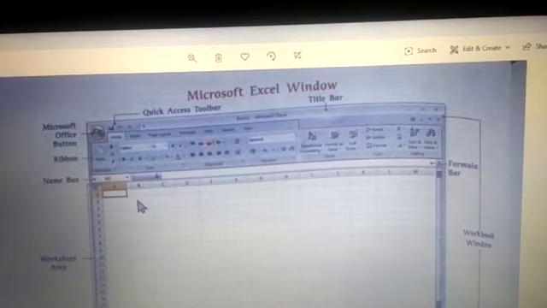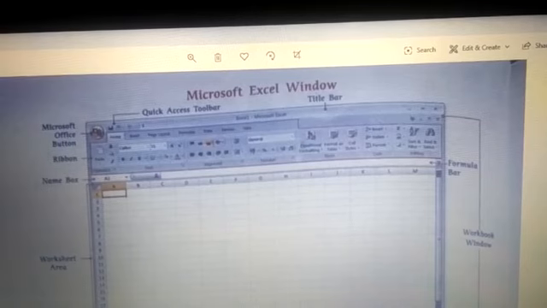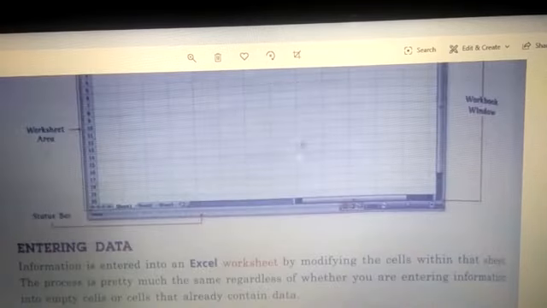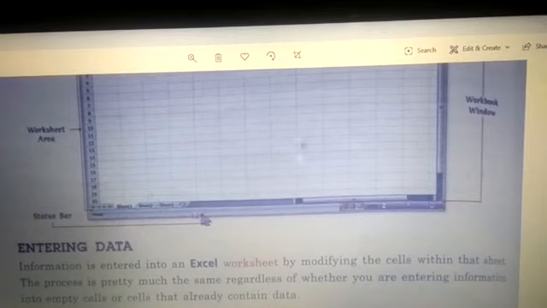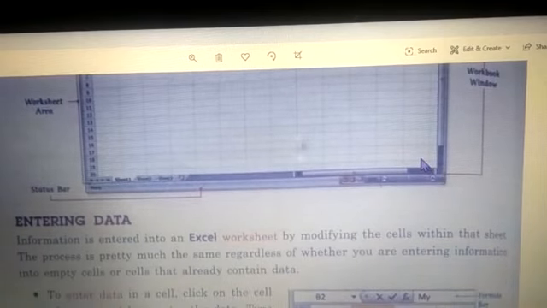Fine. Now under this, all this area is known as the worksheet area. Then at the very bottom, children, you will see the status bar. This is the status bar. It shows all the views of Excel here. You can zoom in, zoom out, all these things. And I already told you what this window is known as, Excel window, right?